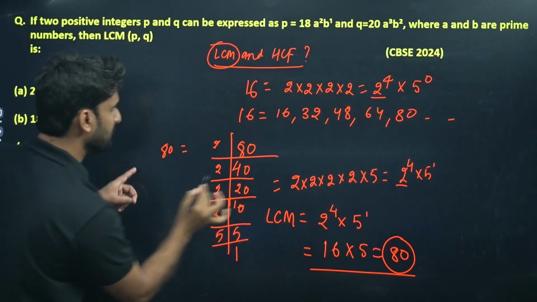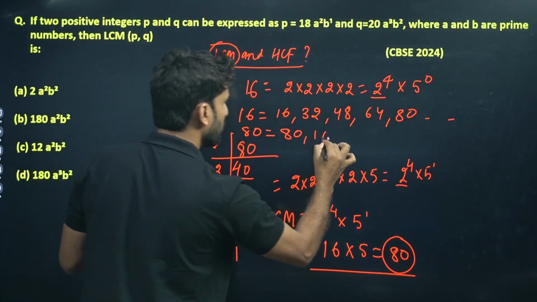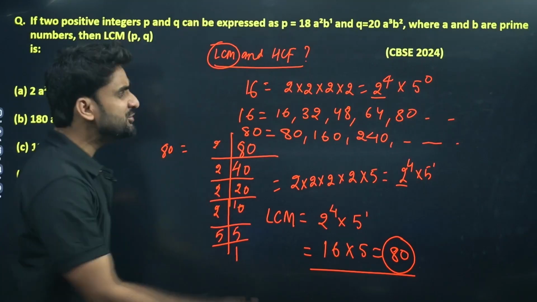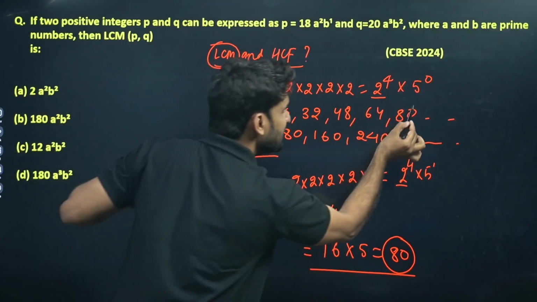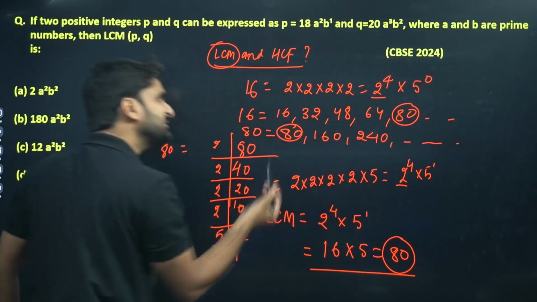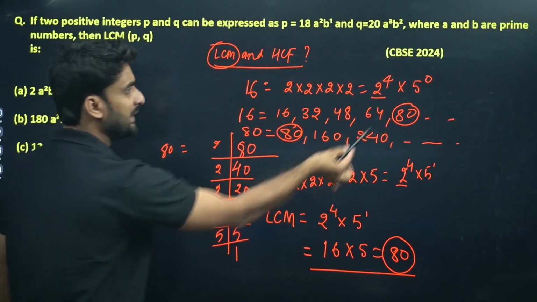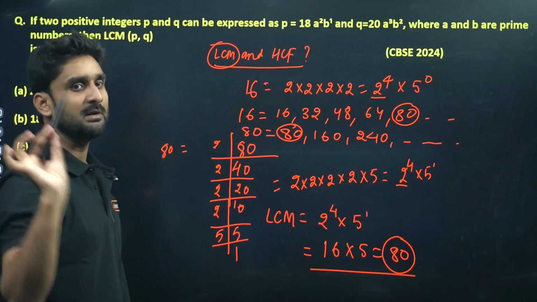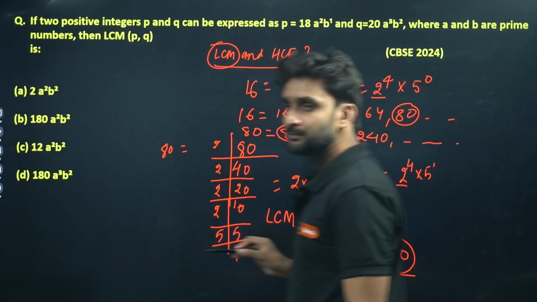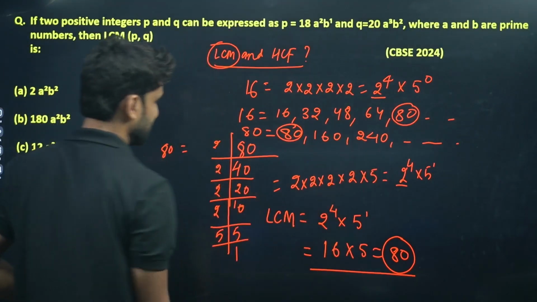And if you write the multiples of 80, what will be the result? 80, 160, 240, and so on. Which number is common in both? 80 is common in both. Yes, this will be the LCM. There is no other number which is common in both. Only 80 is common in both. So 80 will be the LCM of these two numbers. Are you getting my point? So 80 is the LCM, right?